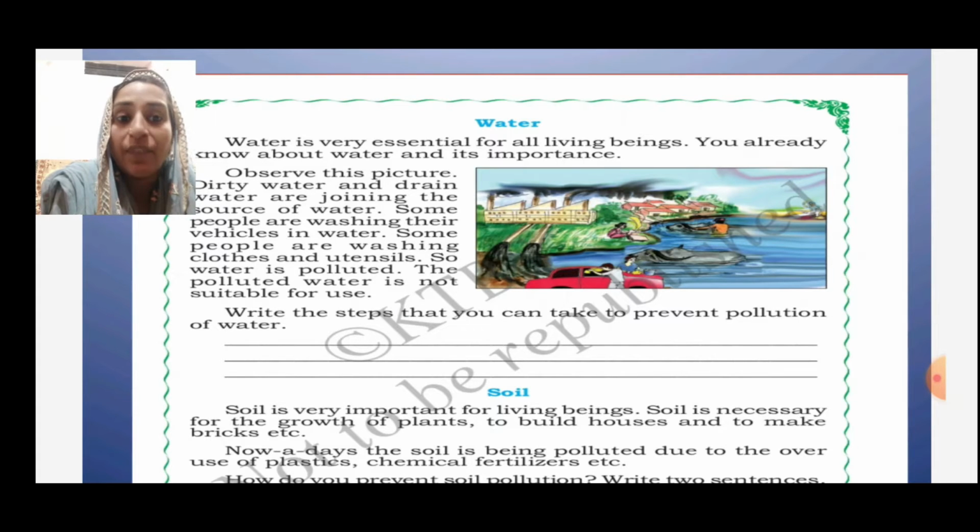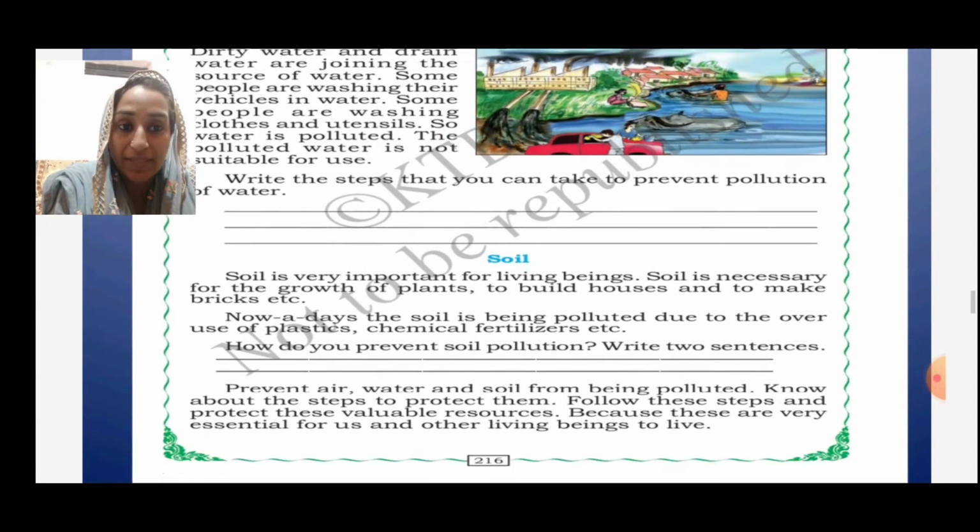Polluted water is not suitable for our use. If we use polluted water, we will suffer from different kinds of diseases. So you should not use water which is polluted. All the details are given in the chapter on water. Okay, this is in short about water pollution. Write the steps that you can take to prevent pollution of water. What are the steps that you can take to protect from water pollution? You have to write 4 lines.